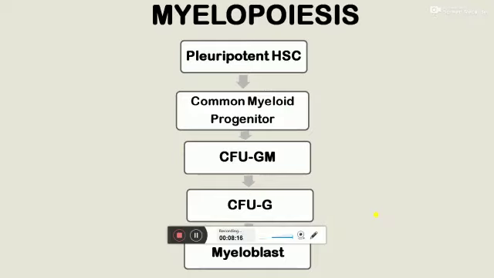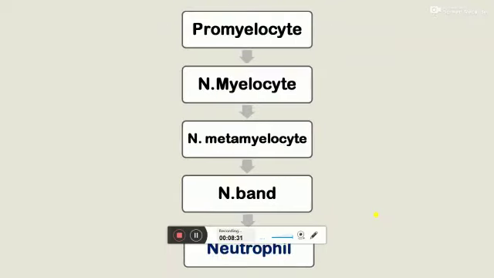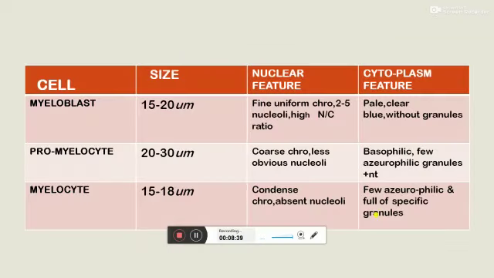Coming to myelopoiesis, from pluripotent hematopoietic stem cells, the common myeloid progenitor cell is formed. From this myeloid progenitor cell, CFU-GM is formed, and from CFU-GM, CFU-G. Through the various stages of myeloblast, promyelocyte, neutrophilic myelocyte, neutrophilic metamyelocyte, neutrophilic band, ultimately the mature neutrophil is formed.